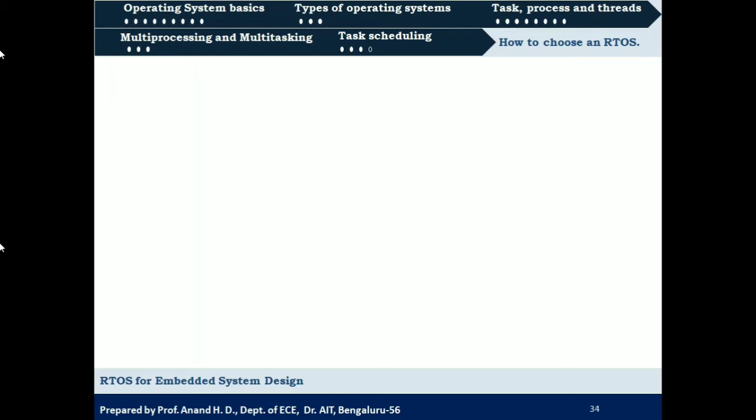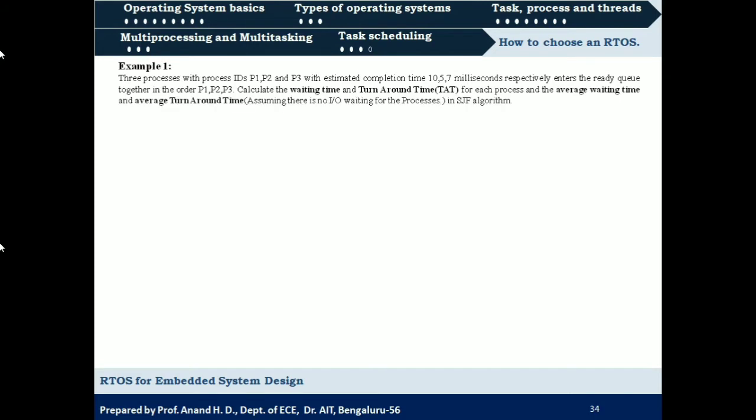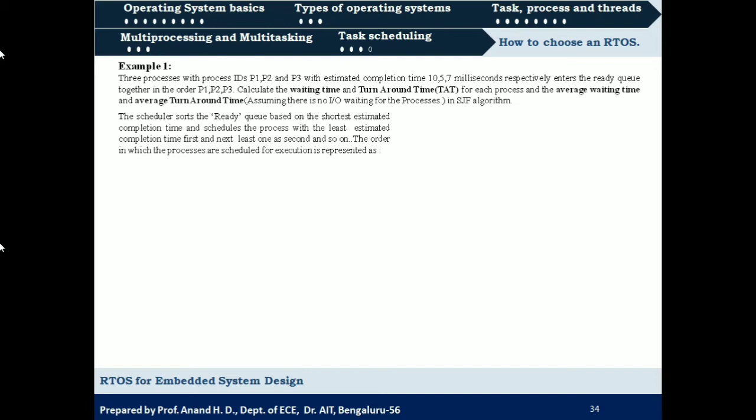Okay. So let us consider an example. Let us consider the same processes as we considered in previous examples, that is processes P1, P2 and P3 with estimated completion times 10, 5 and 7 milliseconds respectively. Here also we need to calculate the waiting time, turnaround time, average waiting time and average turnaround time by using the shortest job first, SJF scheduling algorithm. Okay. Before starting the calculation, we need to represent the sequence in which the processes will be scheduled.